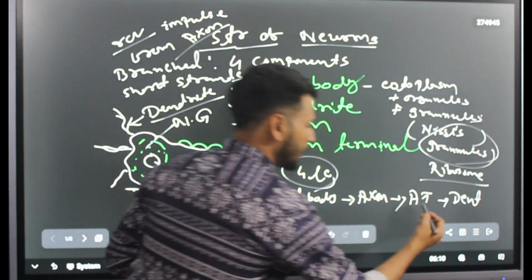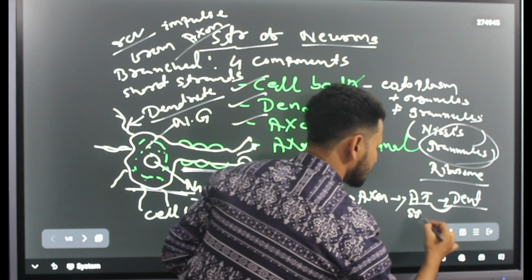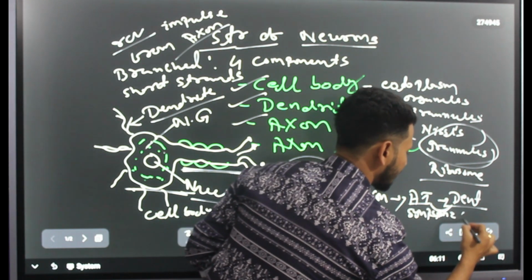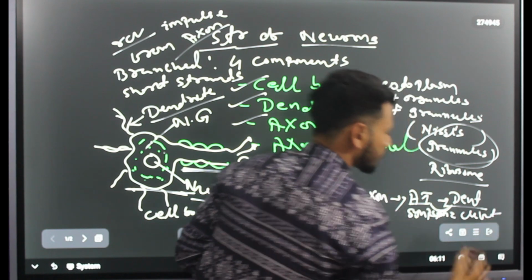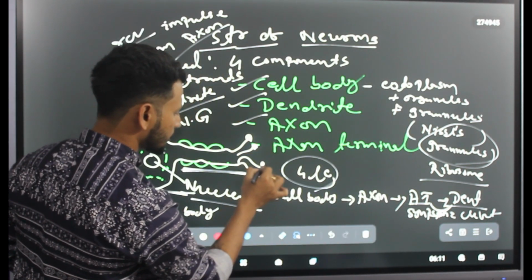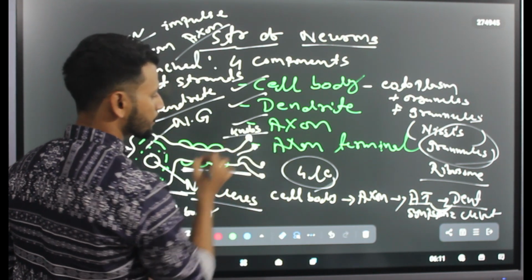The region between axon terminal and dendrite is called the synaptic cleft. These are the nerves.